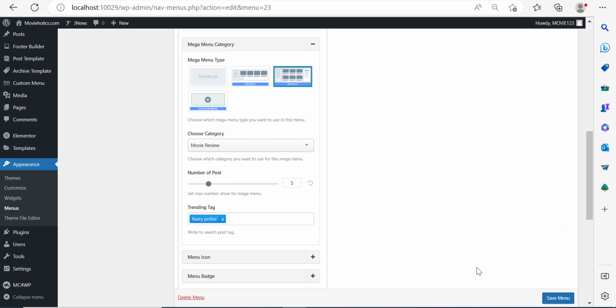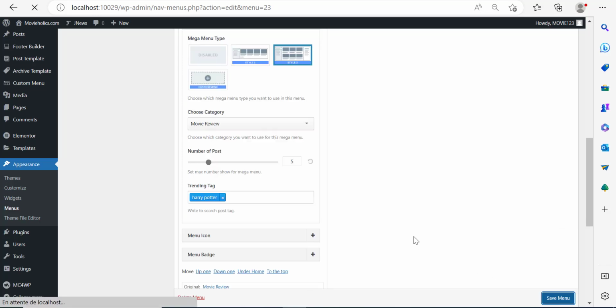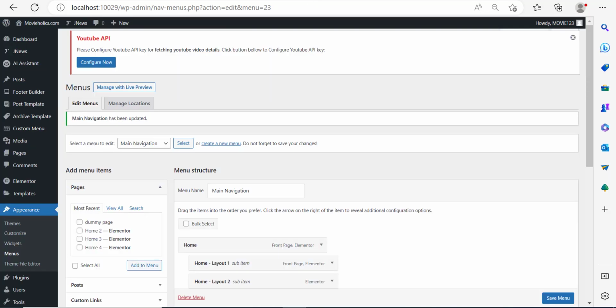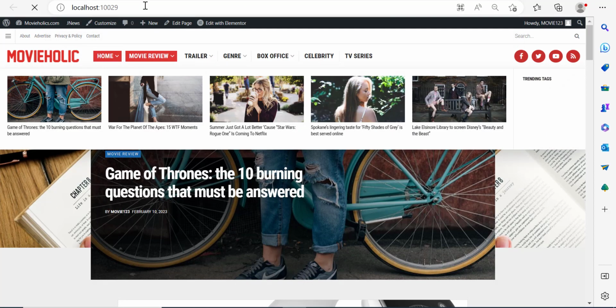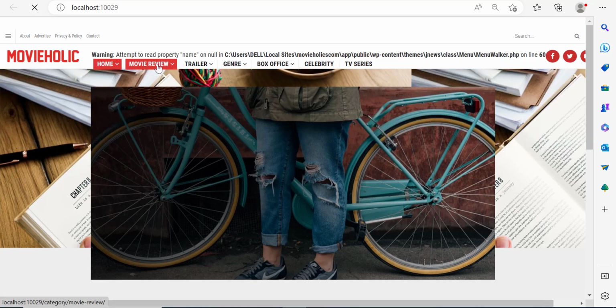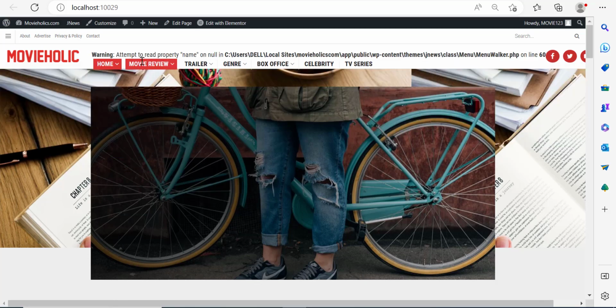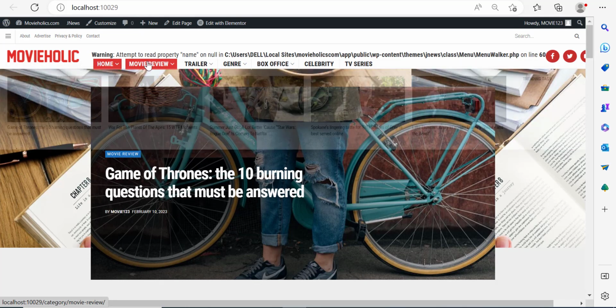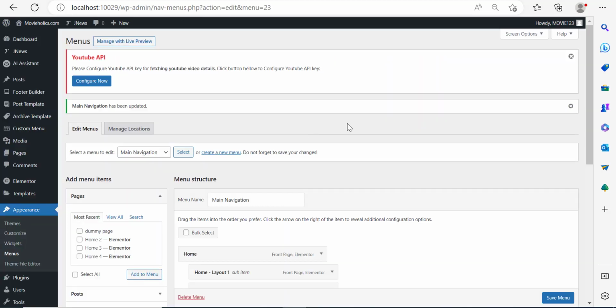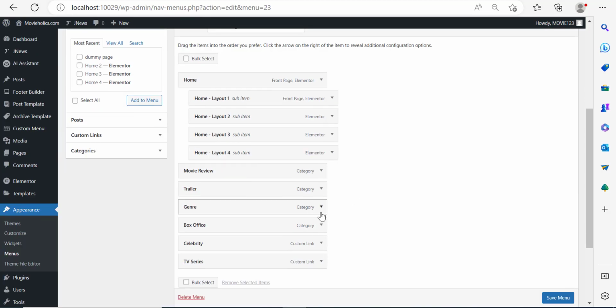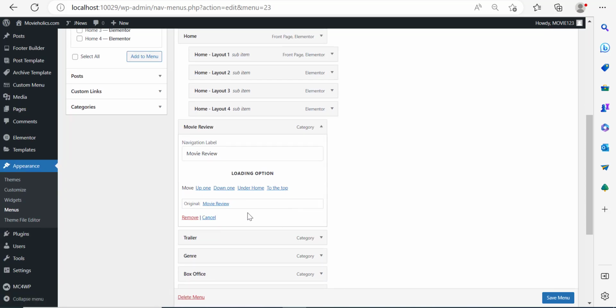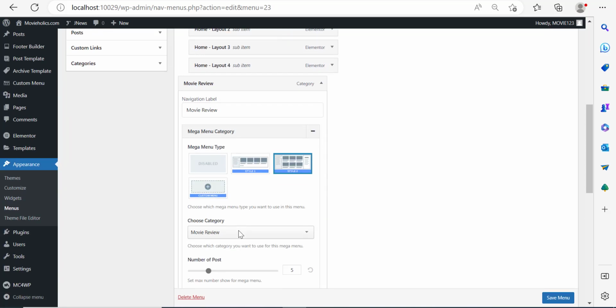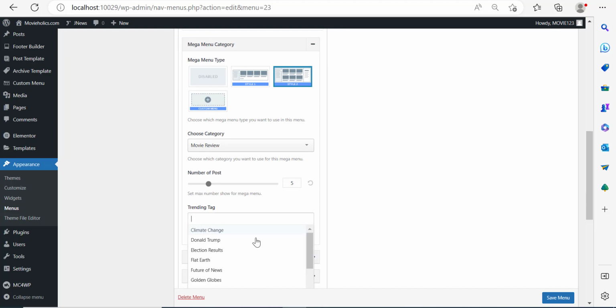And click on Save Menu. So right now, the tag is there. So if I just come back here and refresh the page, and if I hover over Movie Review, we can see the same issue: "Attempt to read property." Okay, I understand that this issue is because we must add this tag. We must add it from tags over here.